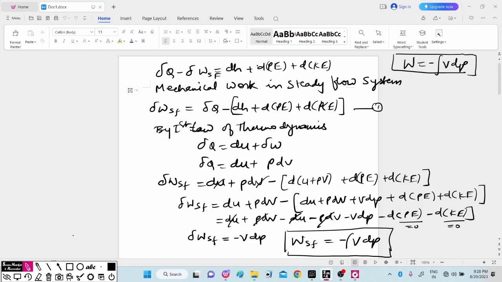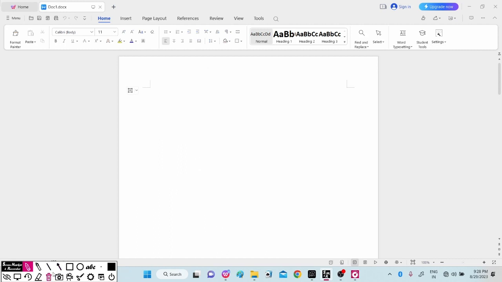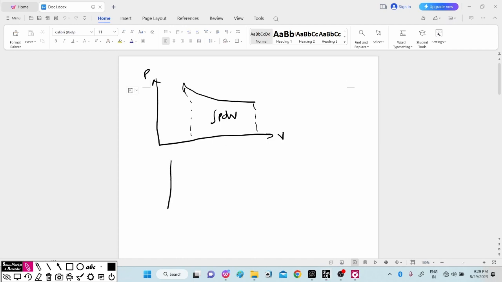So mainly we consider this VdP and PdV. If you want to show it on the diagram, this is a PV diagram, and this is the process we are going to follow. The area below the curve is called the integral of PdV. This is the work produced. You can say this is the work, integral of PdV. And the work is equal to integral of PdV for a closed system.